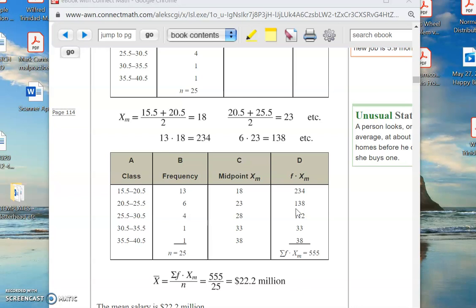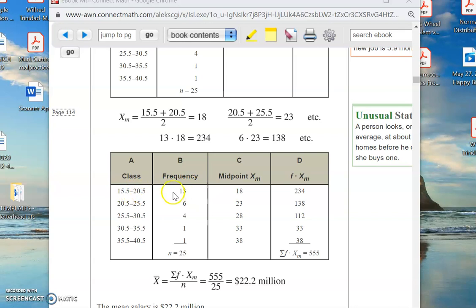I don't know what those values are, but let's suppose I did and I added them up. Each of those 6 guys, I added them up. It would come pretty close enough for our purposes to add up to be 138. It'd be a little bit more, it might be a little bit less, but it's close enough. So I do that for each one of these classes.